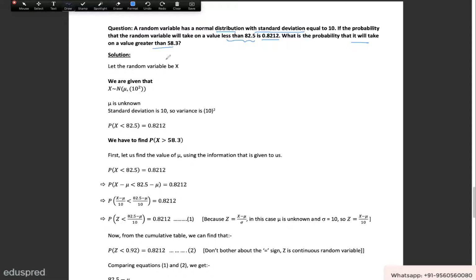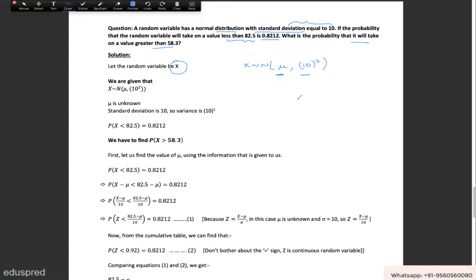So first of all, let's say that the random variable that we have is x. So we are given that x follows a normal distribution. They have not given us any value of the mean, so I'm just going to write mu, and we are given that the standard deviation is equal to 10. Now if the standard deviation is equal to 10, then the variance is going to be 10 squared. So over here we write the mean and over here we write the variance, which is going to be 10 squared in this particular case.